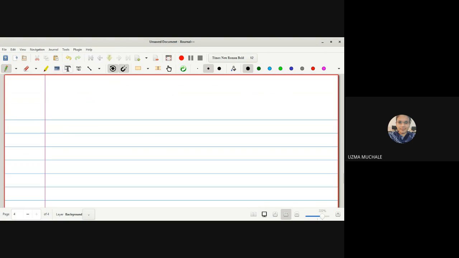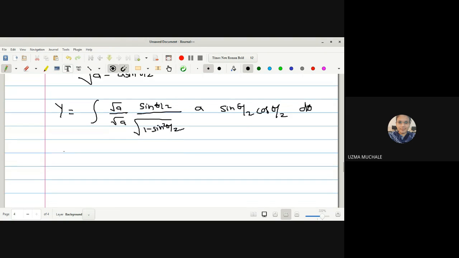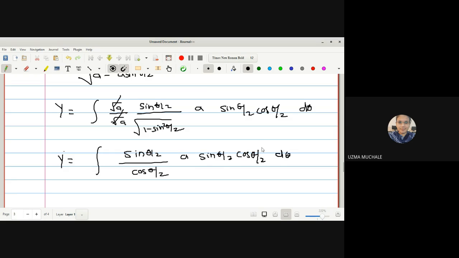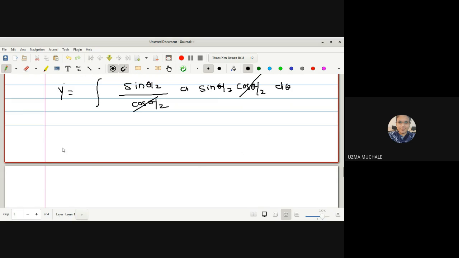Root a will get cancelled, and this will become 1 minus sin square. What will 1 minus sin square be? Under root of 1 minus sin square theta by 2 is cos square theta by 2, so it is cos theta by 2. A as it is, sin theta by 2, cos theta by 2, and d theta. These two get cancelled.